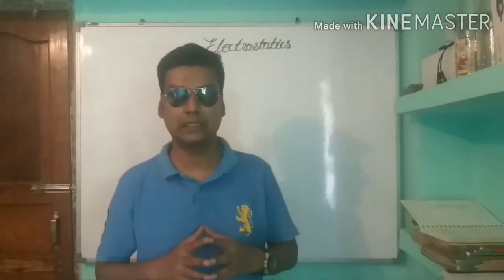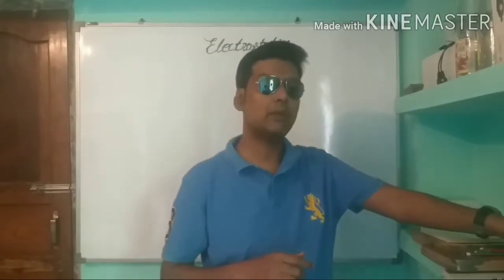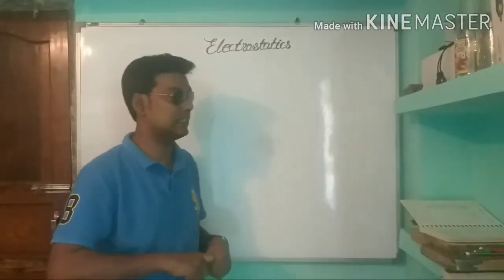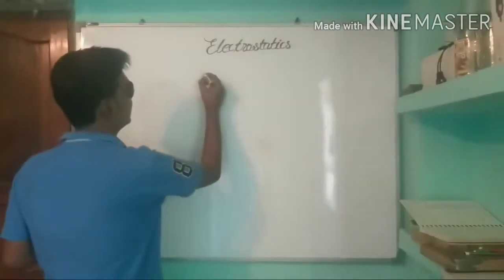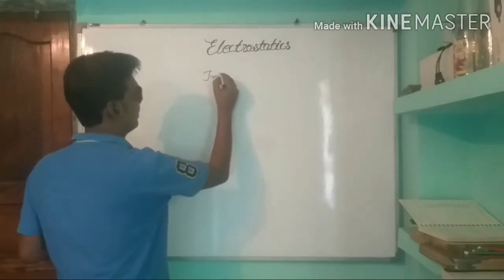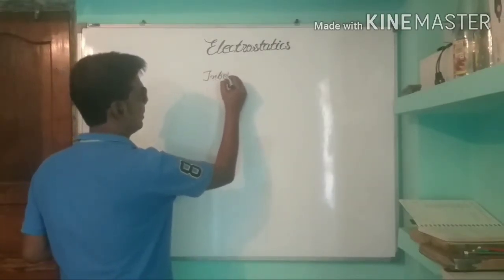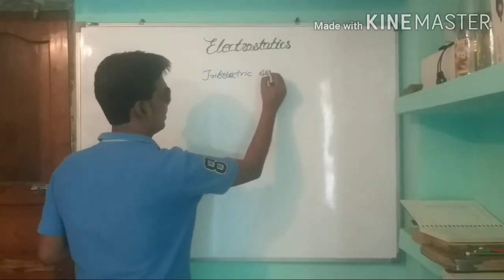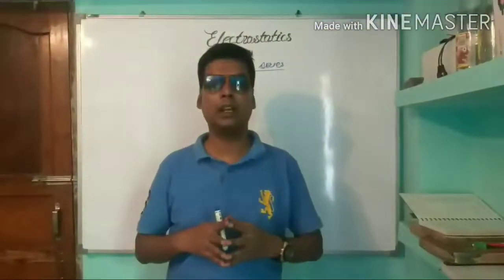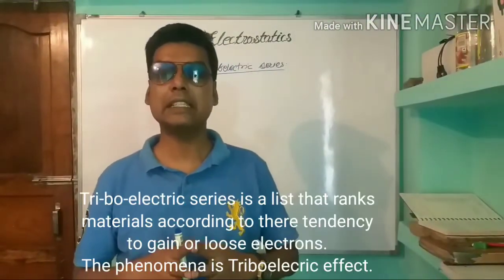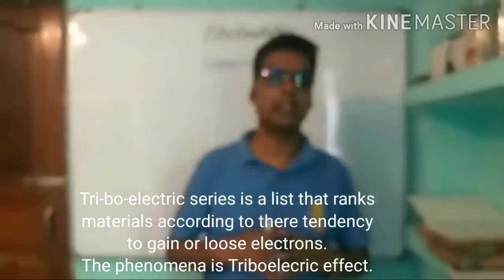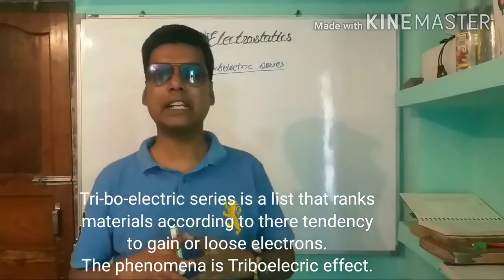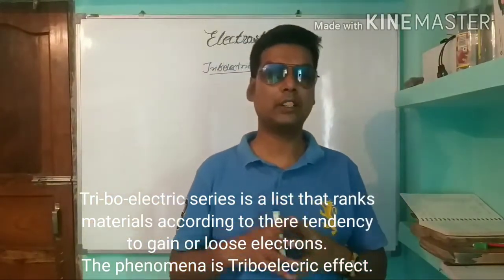Triboelectric series. Now we'll discuss the triboelectric series. What is the triboelectric series? The triboelectric series is the list that ranks materials according to their tendency to gain or lose electrons.